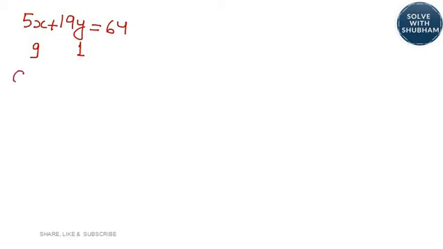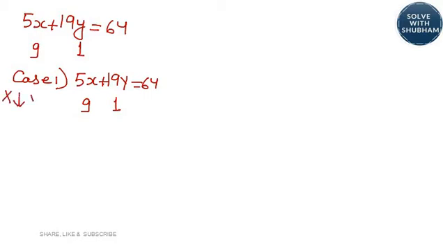So we will have two cases. Case 1, 5x plus 19y is equal to 64. First set of values you know. So I am increasing y and we will decrease x. Decrease x and increase y. So 1 plus 5, 6. 6 plus 5, 11. 11 plus 5, 16. Likewise. And now I am decreasing x. 9 minus 19, minus 10, then you will get minus 29, then you will get minus 48. Likewise, we will get the values.